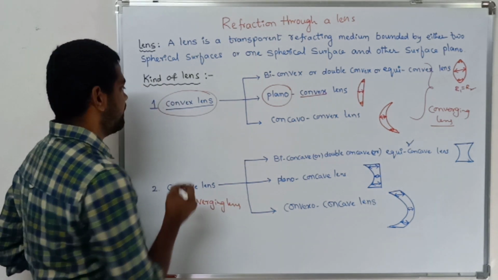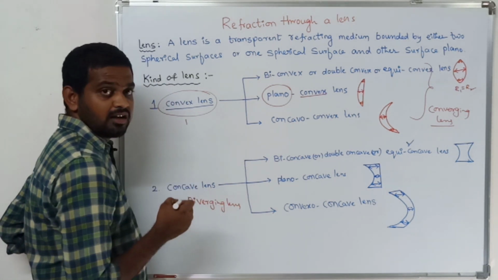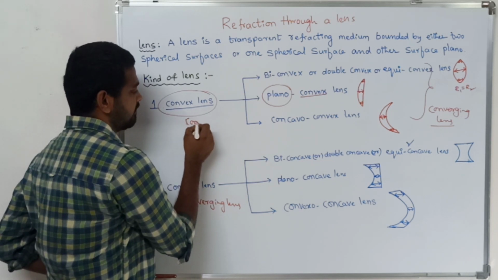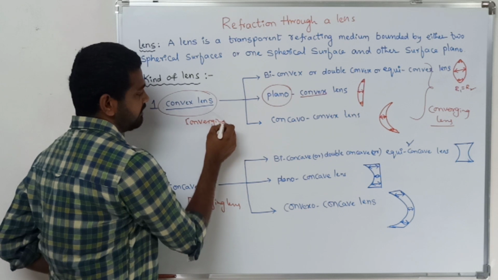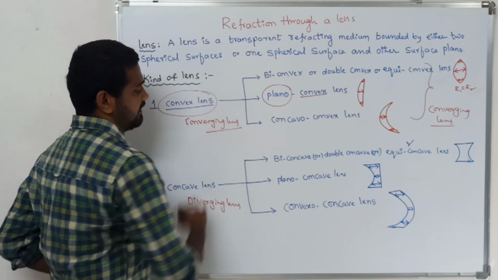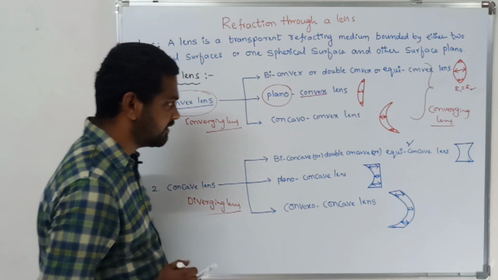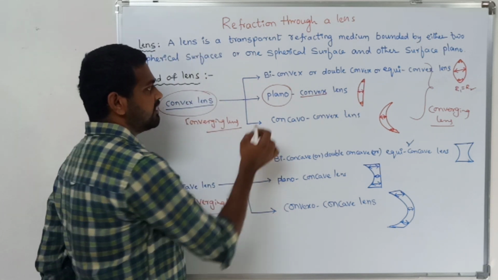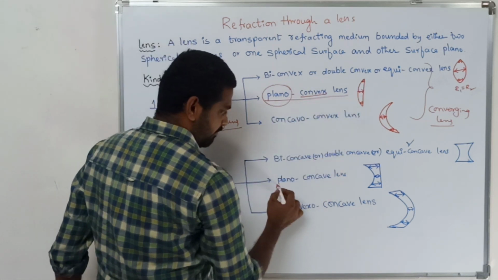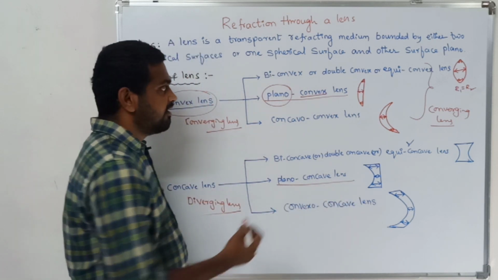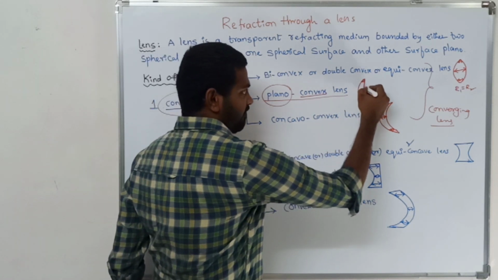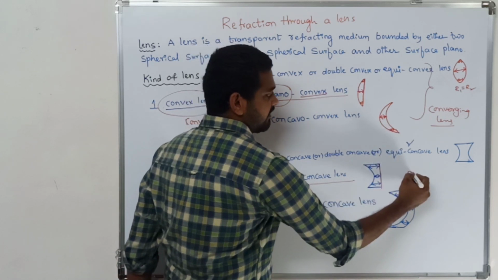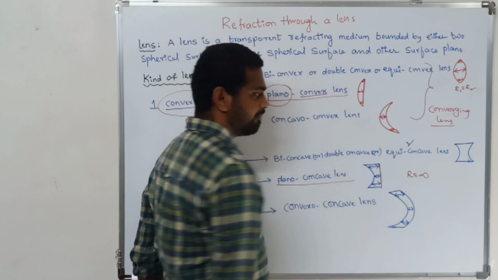And coming to the convex lens, since it converges the beam of light, it is also called a converging lens. Is it clear? Moreover, if you consider the plano-convex lens and the plano-concave lens, whatever the plane surface is there, this plane surface has a radius of infinity.